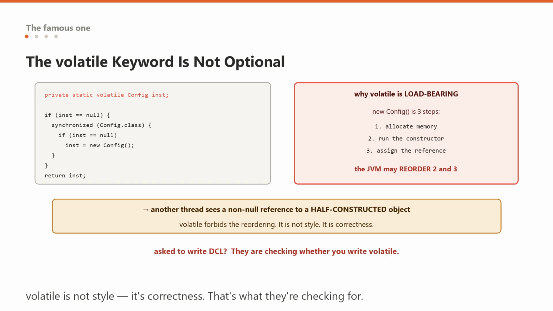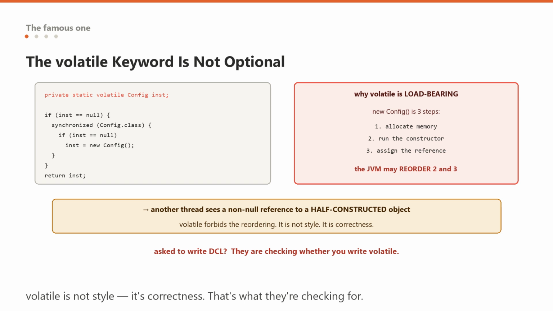So the reference can be assigned and made visible to other threads while the object is still half constructed. Thread B does its first check, sees a non-null reference, returns it without locking, and hands back an object whose fields are still null. Volatile forbids that reordering and guarantees visibility across threads. It is not an optimization and it is not defensive style.